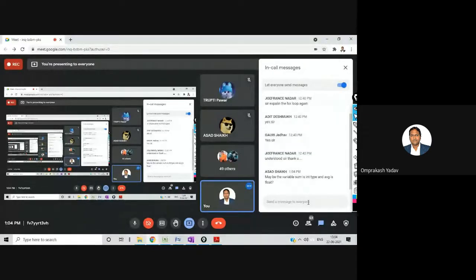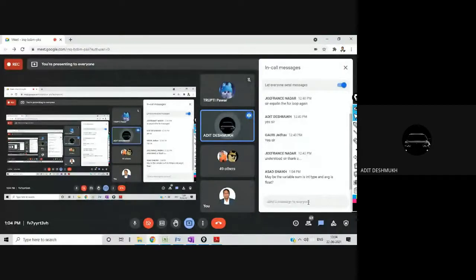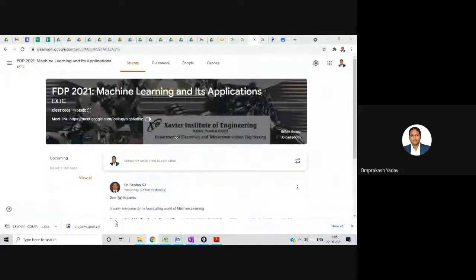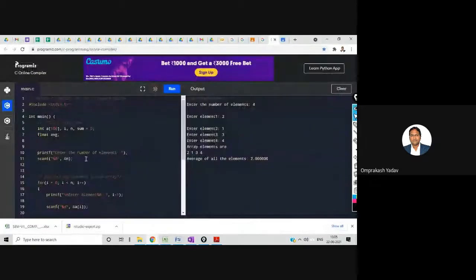Okay. Maybe the variable sum is integer type and average is float. Okay. Then average is float, so then it must come in float, right? Sir, can you show the code once more? Yes, check. My sum variable is integer, average is float.